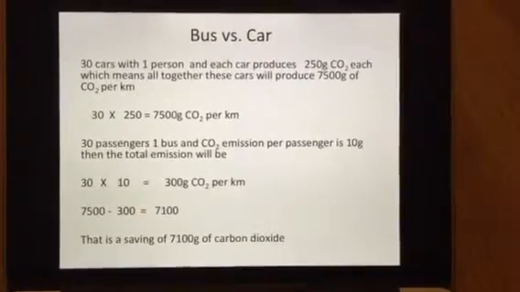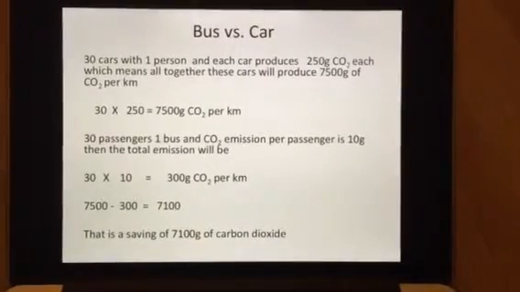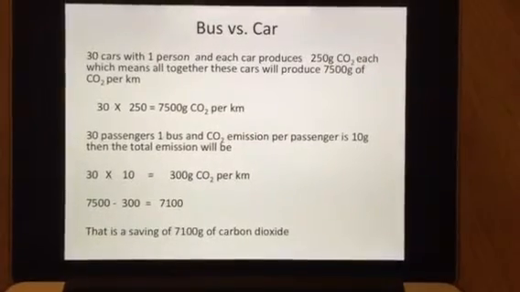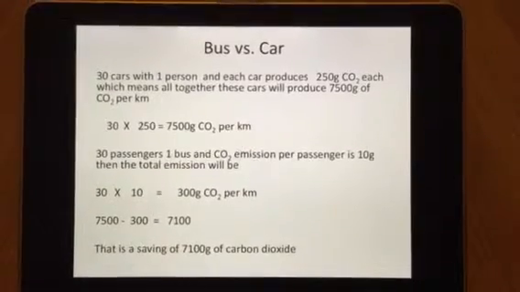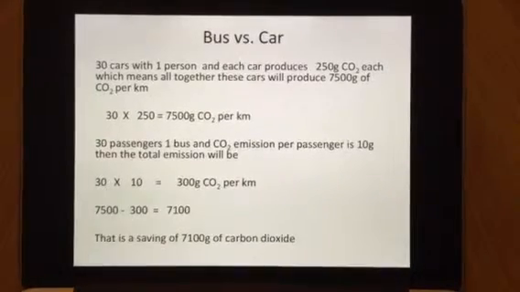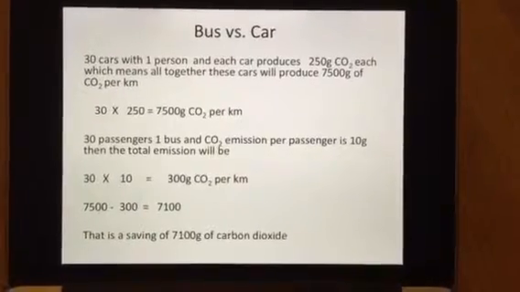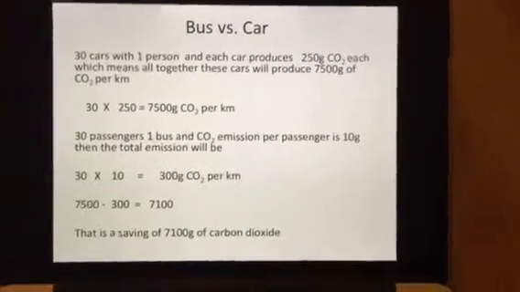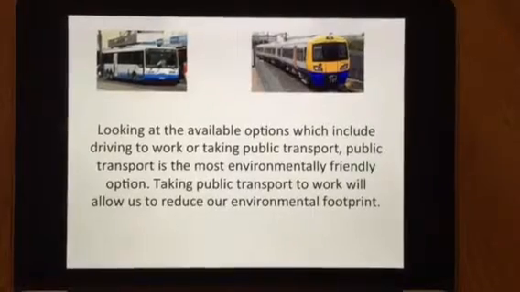Compare the bus to the car. If 30 cars with one person in each car produce 7,500 grams of carbon dioxide, then with 30 passengers in one bus and a carbon dioxide emission per passenger of 10 grams, the total emission will be 30 times 10, which equals 300 grams. So that is a saving of 7,100 grams of carbon dioxide if 30 people catch a bus instead of taking a car.